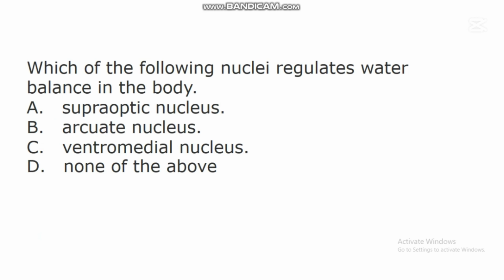The next question says, which of the following nuclei regulates water balance in the body? A. Supraoptic nucleus. B. Arcuate nucleus. C. Ventromedial nucleus. D. None of the above. In this question, the correct answer is A. Supraoptic nucleus.